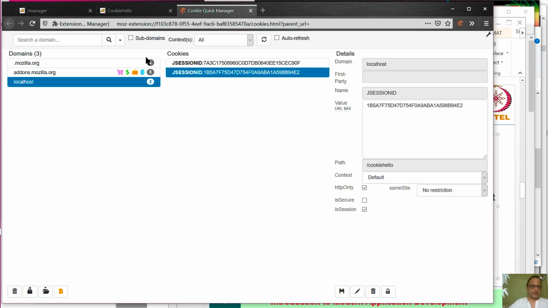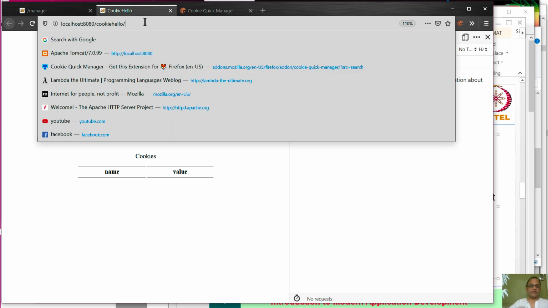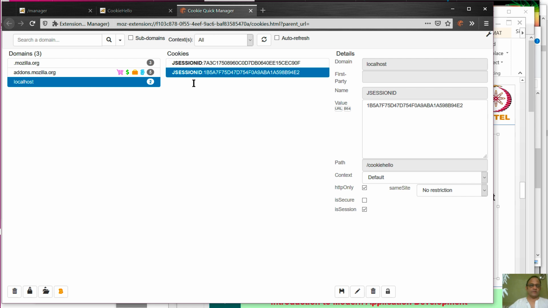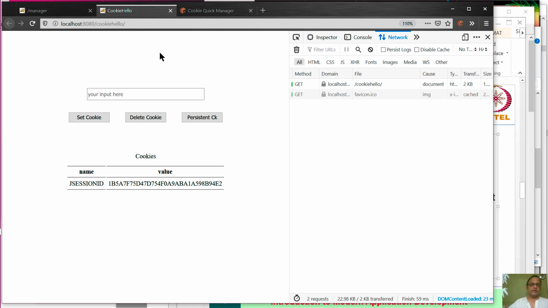Okay, watch. The session ID cookie we have is this. Our cookie hello application is here. When we went to the server for the first time, the server made the web page and sent it to the browser. There was no cookie visible to the server at that time. But we know there is a cookie because the browser add-on is telling us there is. So let's see what happens. As soon as we made the second request, the cookie is now visible because the server had access to the cookie, even though we made the same request again.